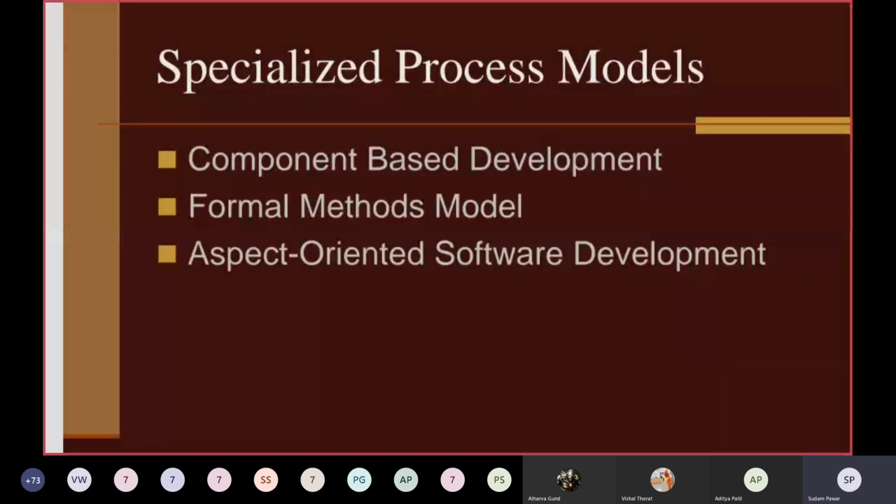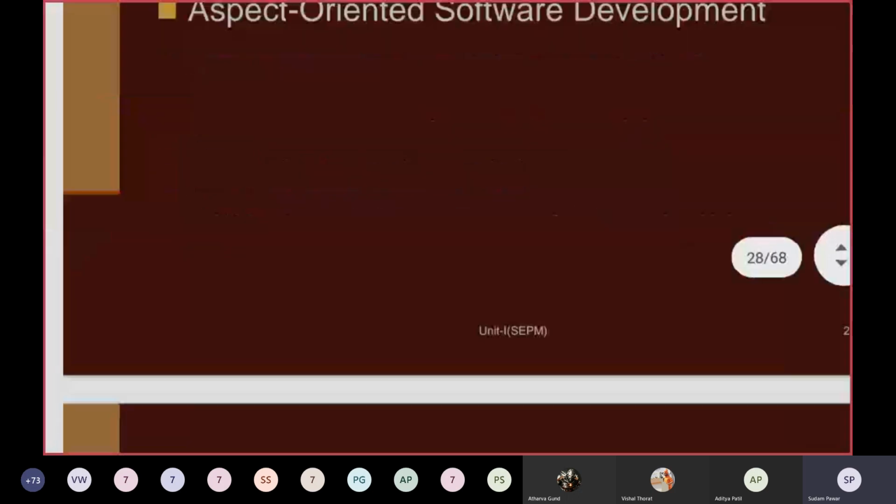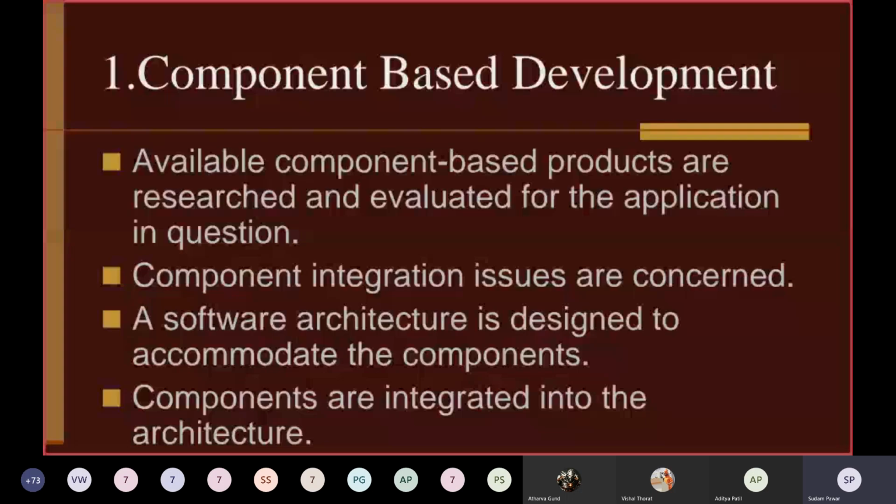Generally, in this category there are three different models: component-based development, the formal methods model, and AOSD, aspect-oriented software development. So we'll see in brief what component-based development is. We have already seen a similar kind of model, the RAD model, the rapid application development model, which comes from the incremental category.